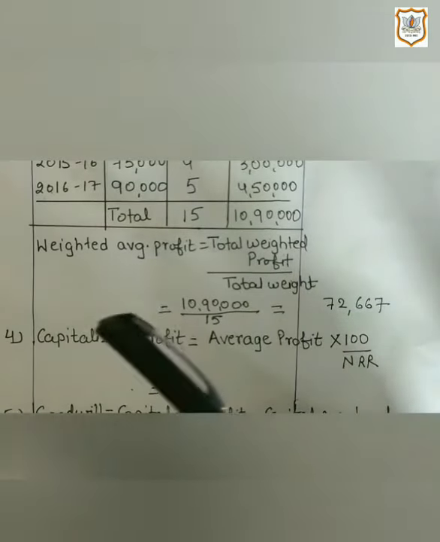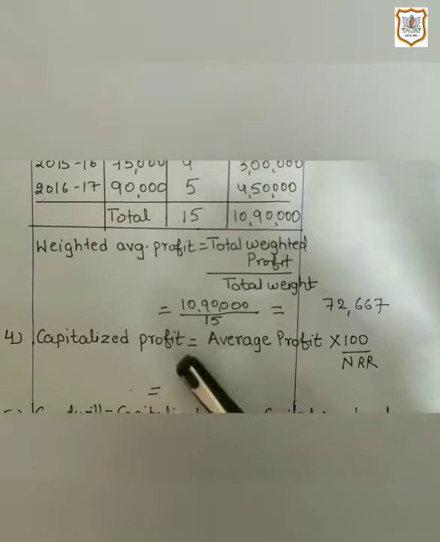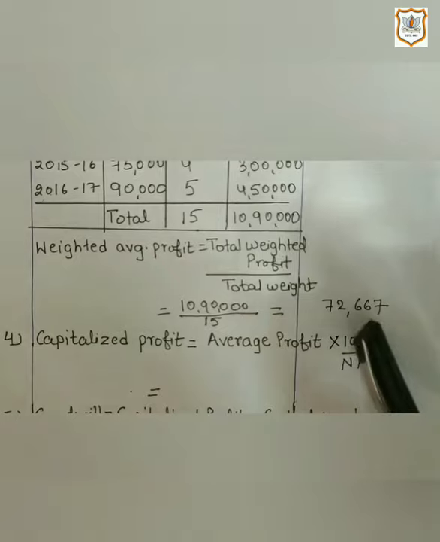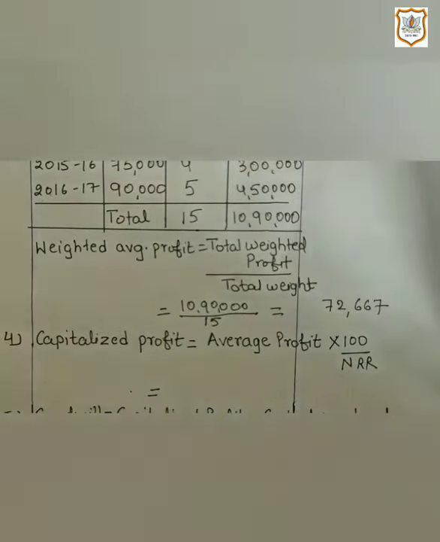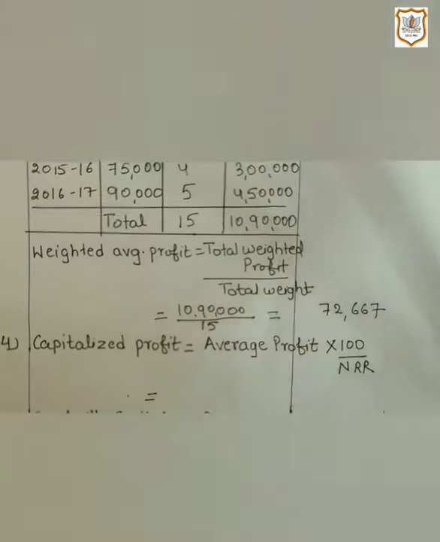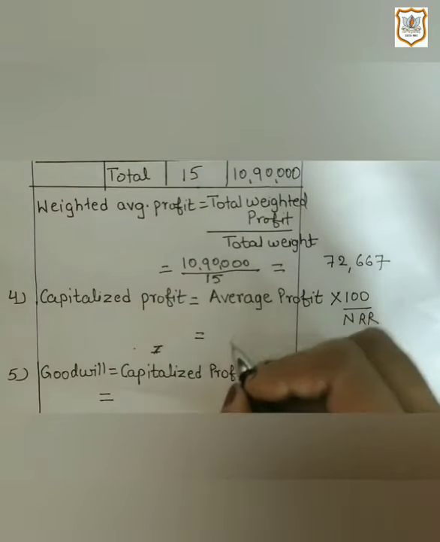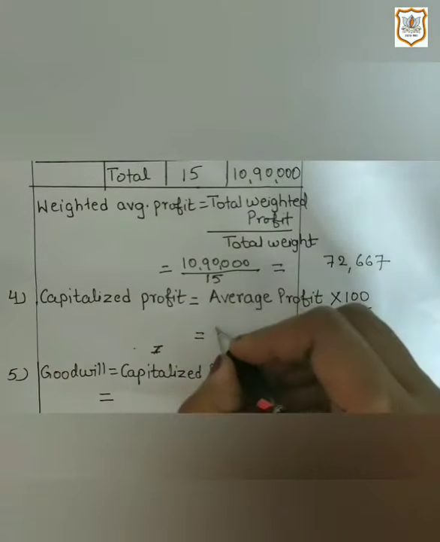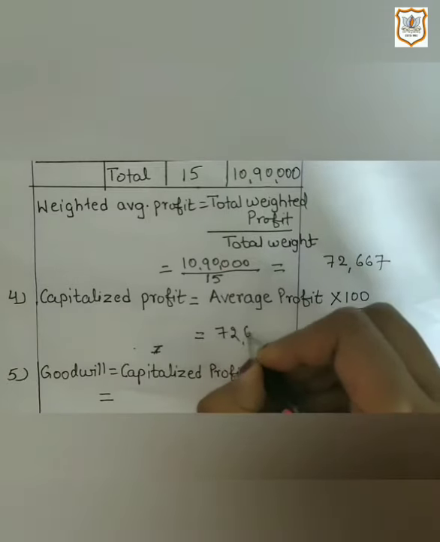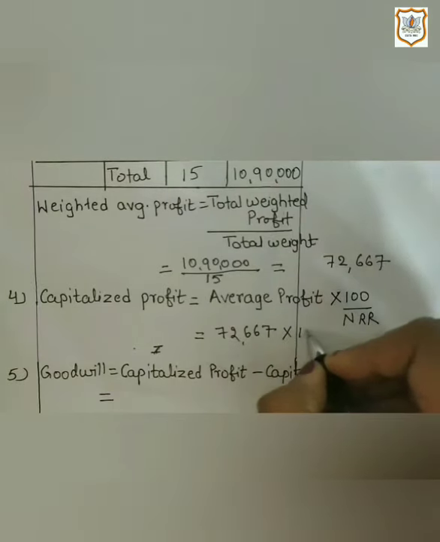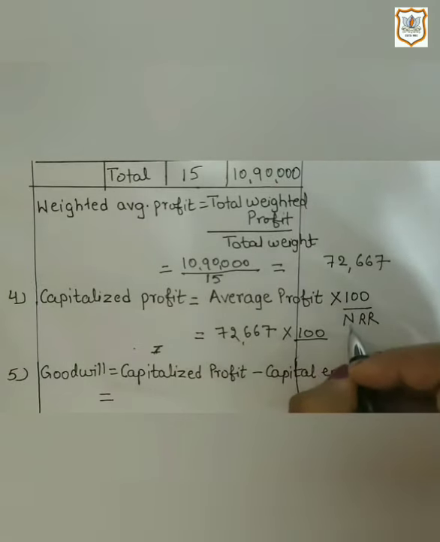Now in the fourth step, we will find out capitalized profit. And formula for capitalized profit is average profit multiplied by 100 upon NRR. So let's substitute the value in the formula. Here average profit is, that we just found out, 72,667 multiplied by 100 upon NRR is given in the question, 10.